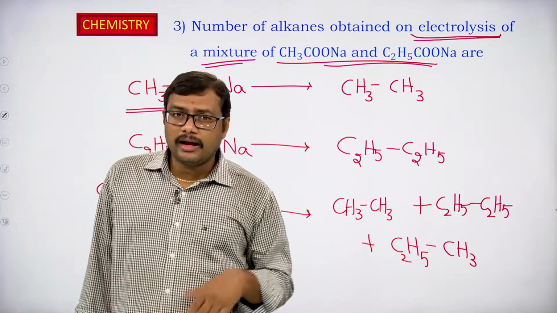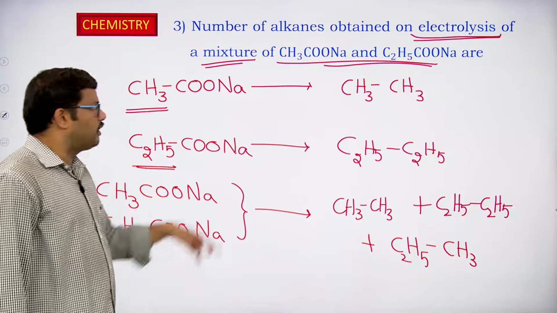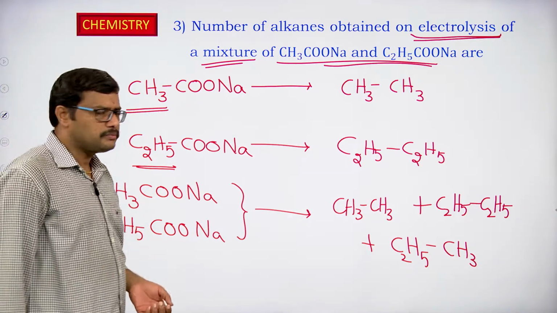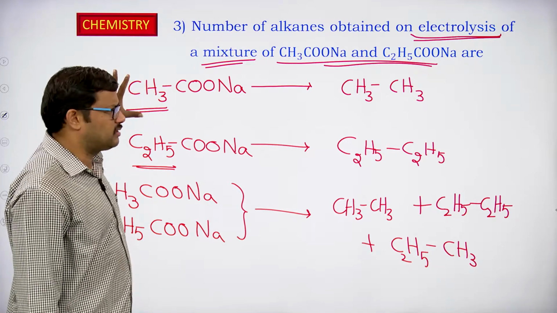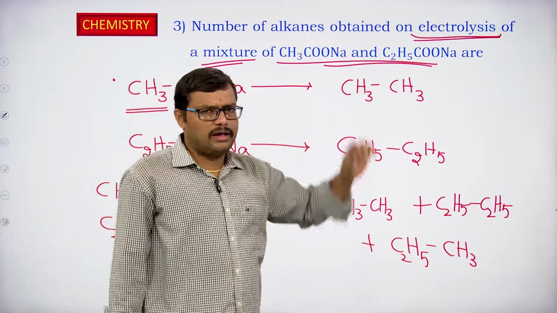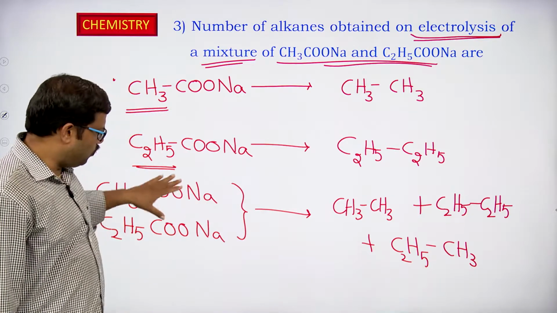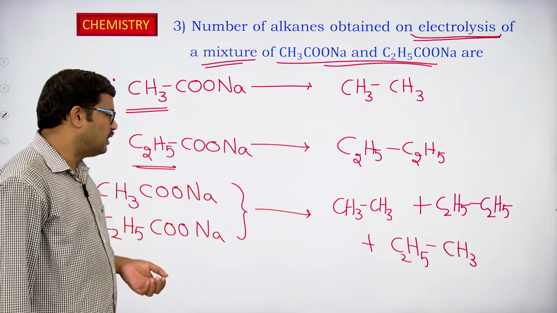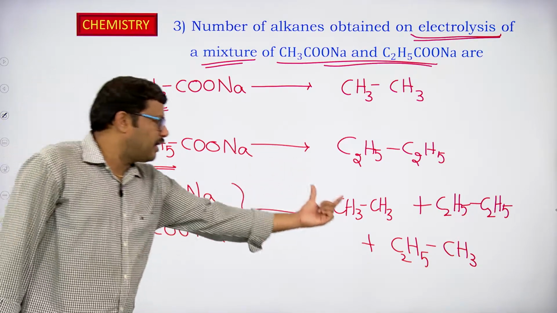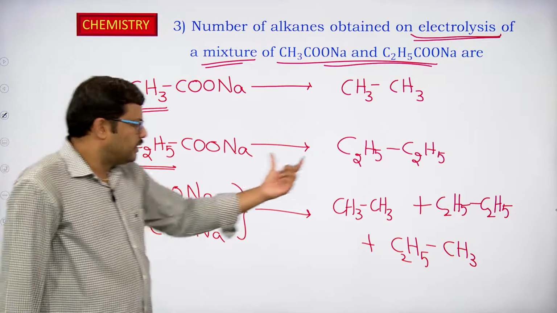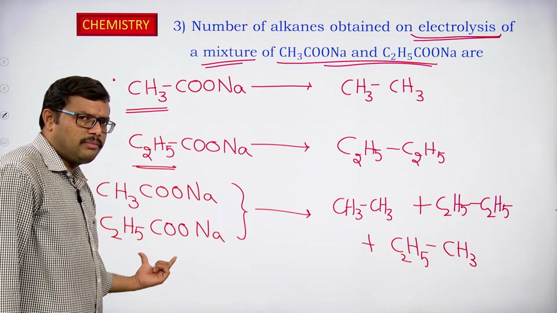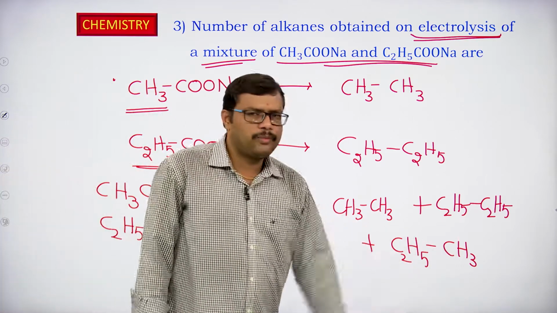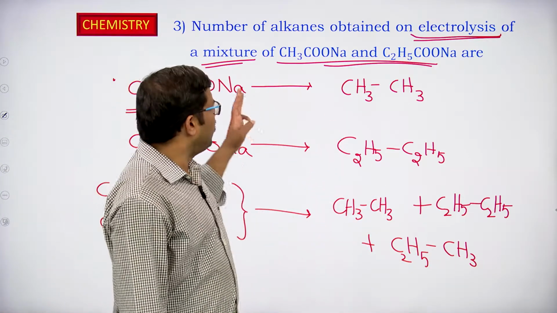So, 3 different alkanes can be expected when we are carrying out the electrolysis process for the mixture of 2 different carboxylic acid salts. If we are employing only the first one exclusively, we get only one alkane. But when we are taking the 2 carboxylic acid sodium salts in a mixture, the alkane corresponding to the first carboxylic acid can be obtained, the alkane corresponding to the second carboxylic acid can be obtained, and the third one is from a mixture of these two. So ethyl radical as well as methyl radical both react together and we get propane as a product. So in this case, three different alkanes can be obtained.